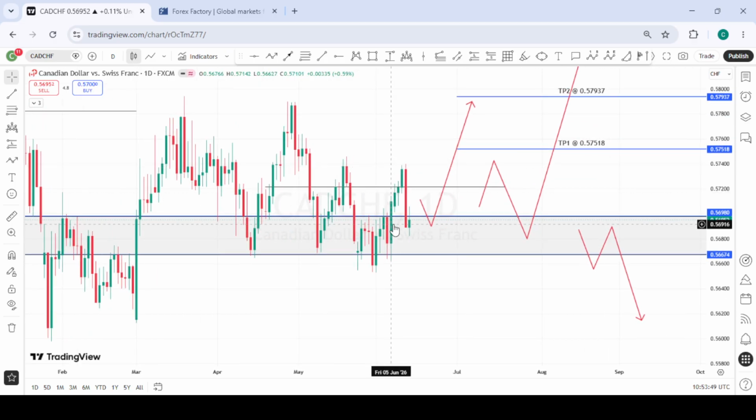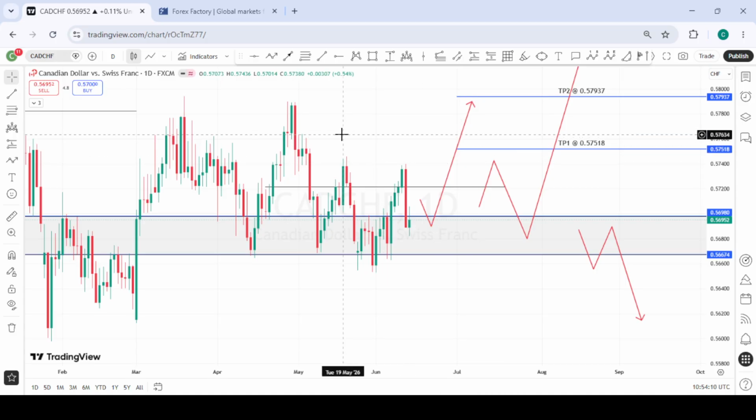Price actually just went up and then came back to retest the neckline of the inverse head and shoulder we have here. So this is the left shoulder, this is the head, this is the right shoulder, and so we are going to be patient to see how price develops here. If we get any reversal patterns here or any bullish confirmations within this zone, we will be glad to take the buys from here to the upside.